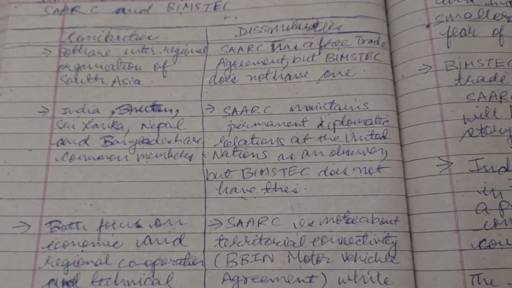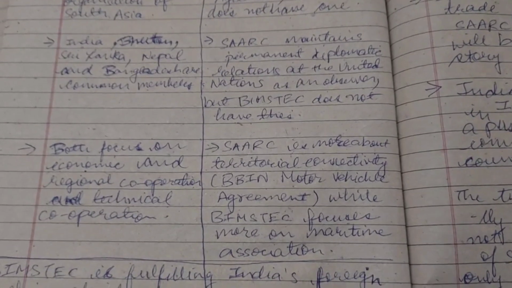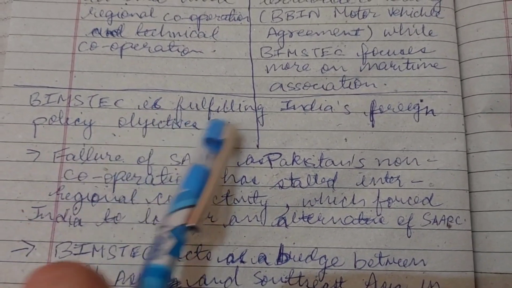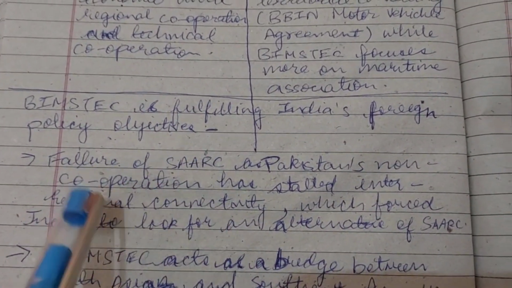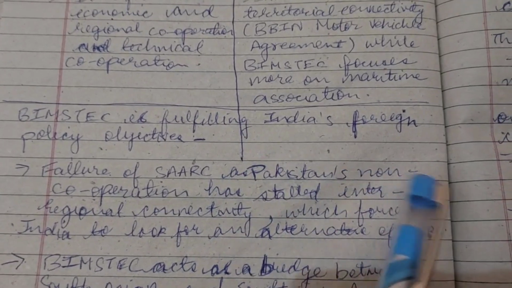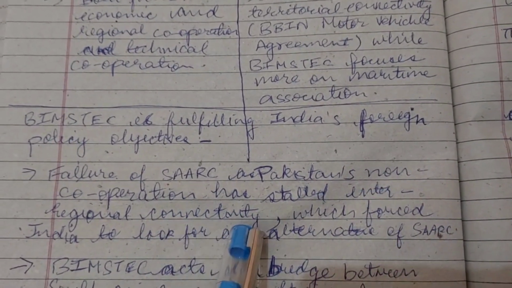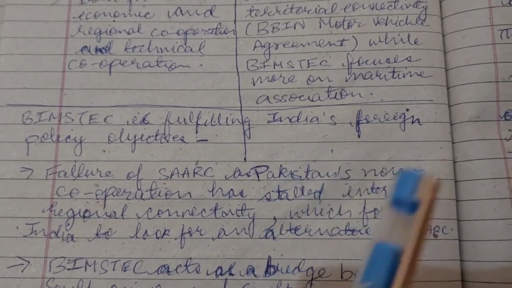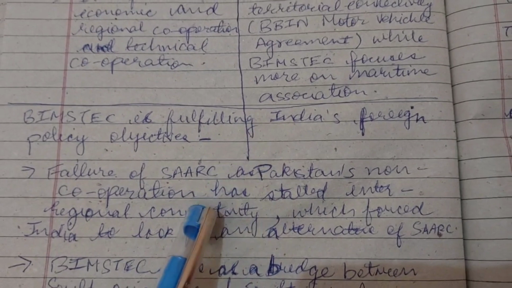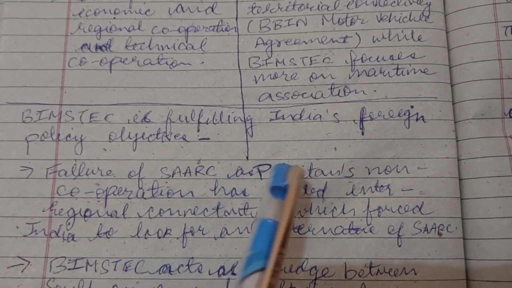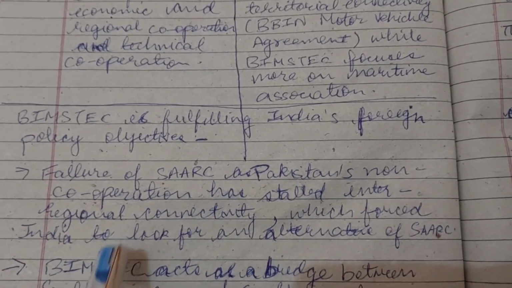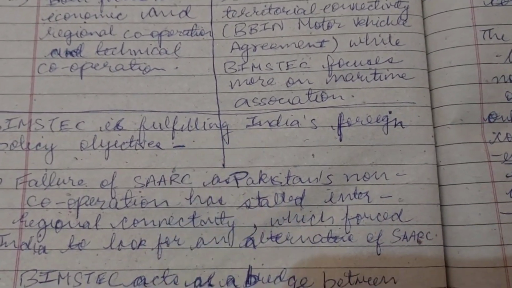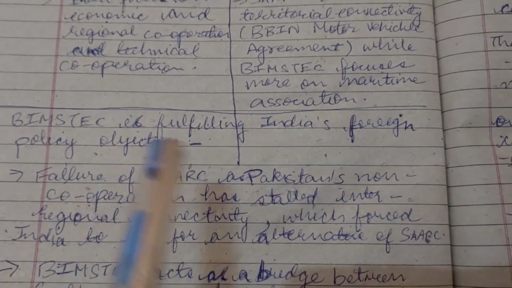Now we will look at some important points for the two organizations. BIMSTEC is fulfilling India's foreign policy objectives because, first of all, there was a failure of SAARC as Pakistan's non-cooperation has stalled inter-regional connectivity. We all know that Pakistan is China's puppet, and it does not cooperate with India. So this forced India to look for an alternative to SAARC. This alternative was BIMSTEC, and it is fulfilling India's foreign policy objectives.